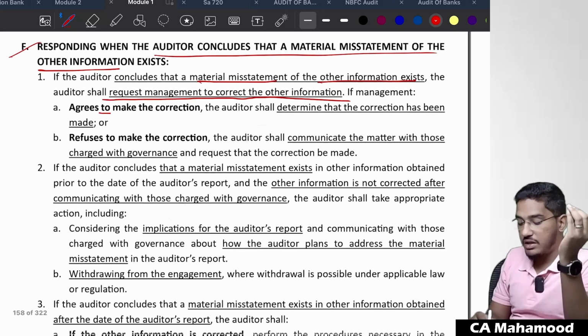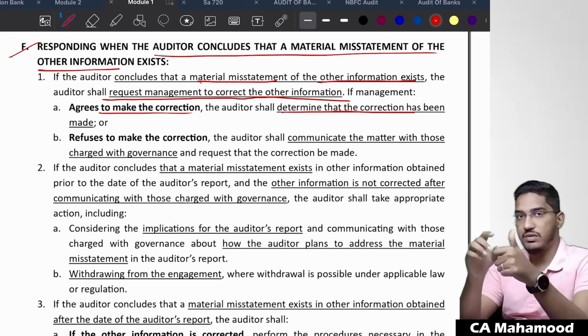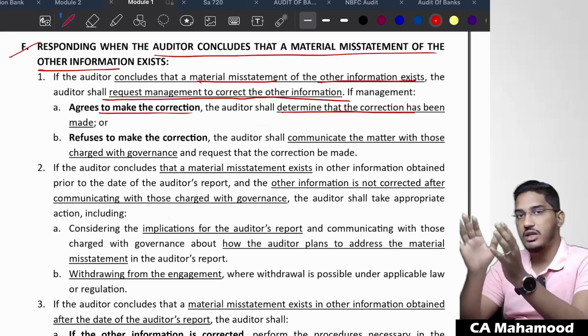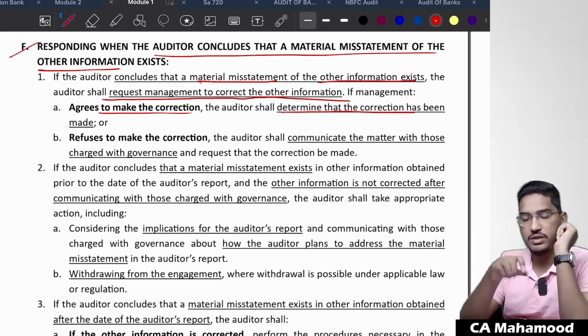If management agrees to make the correction, well and good. The auditor shall determine whether the correction has been made properly or not. Management said, okay sir, we agree with you, we will make the changes to the other information. After some time, they came and said, okay sir, we have corrected the other information. Will you check it once again or not? I will check it once again whether they have done the correction properly or not.